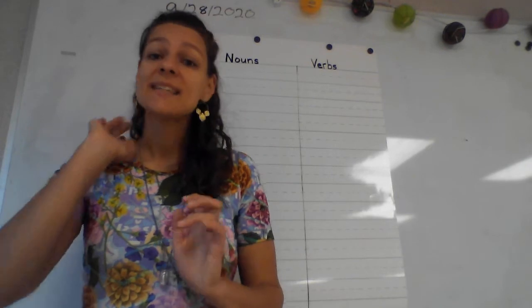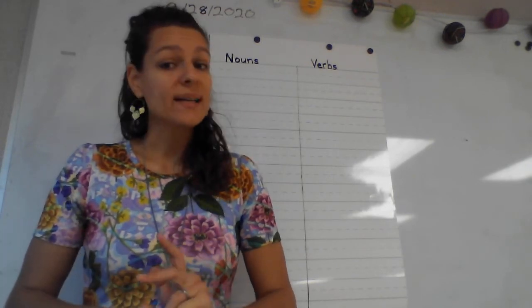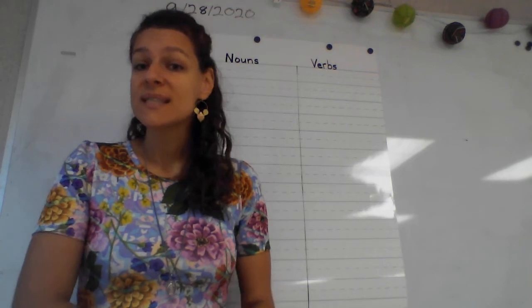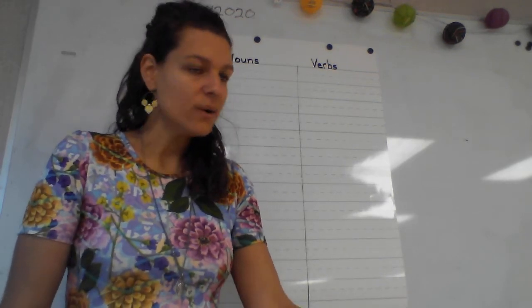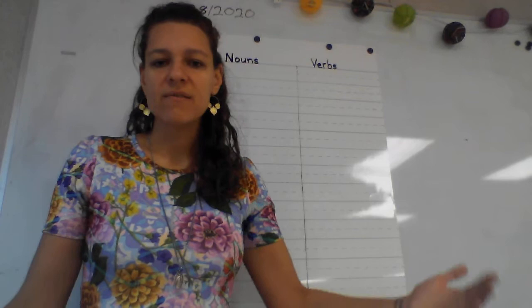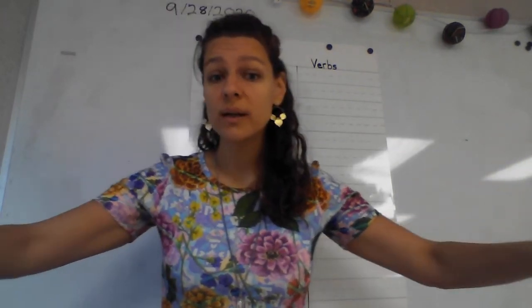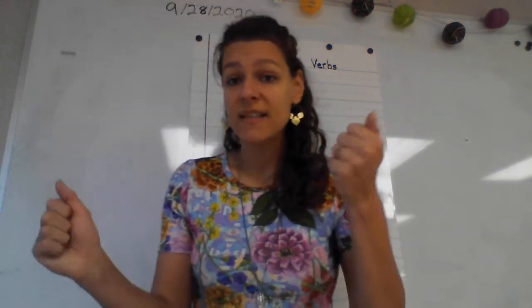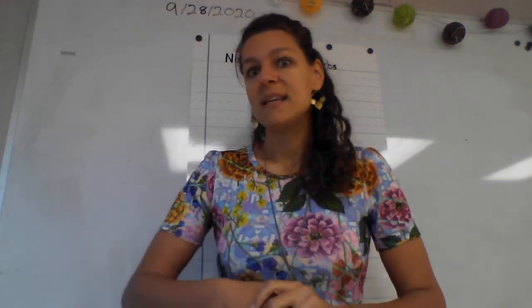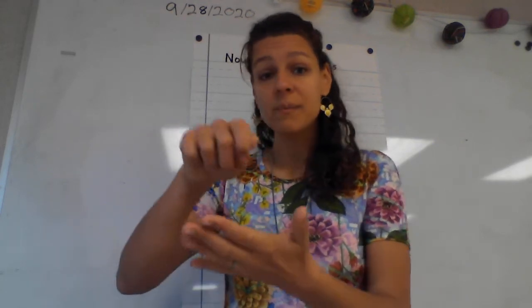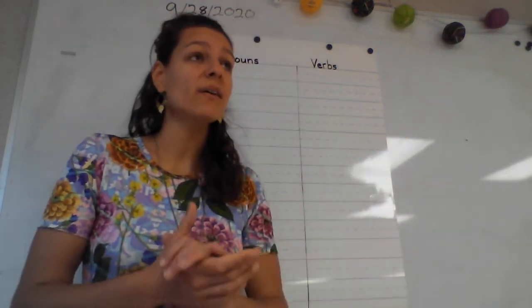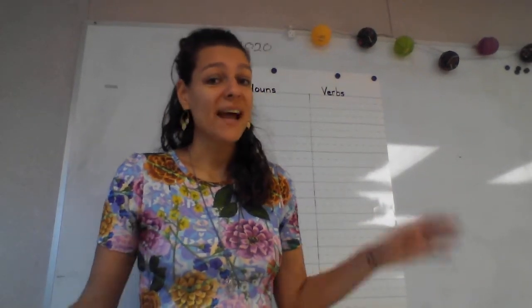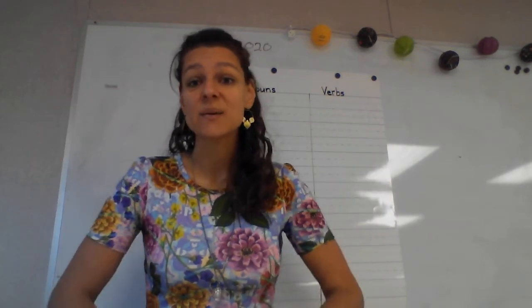For verbs, we say a verb is an action or a state of being. Mostly we'll be focusing on actions right now for our verbs. So if you think of an action, anything that you can do with your body, that's going to be a verb. If we want to say write, you pick up your pencil and write with it. Write would be a verb. Skip would be a verb. Play would be a verb. Anything that you can do is going to be a verb.